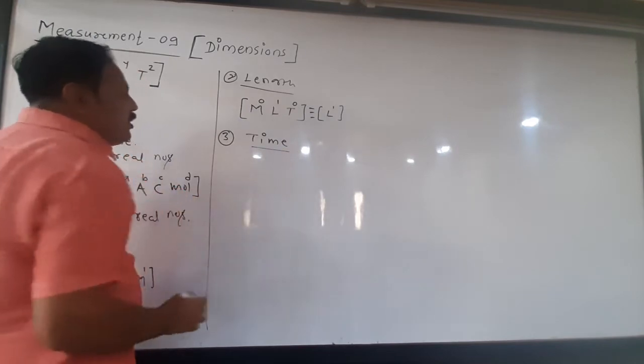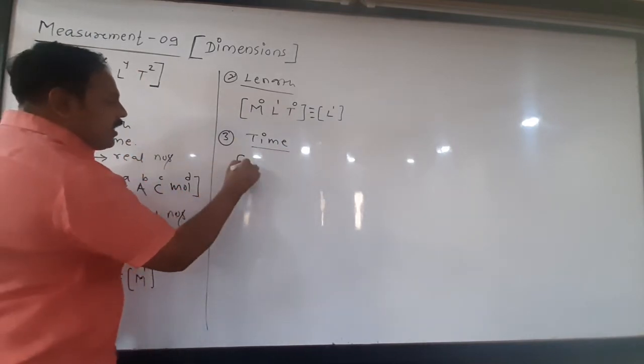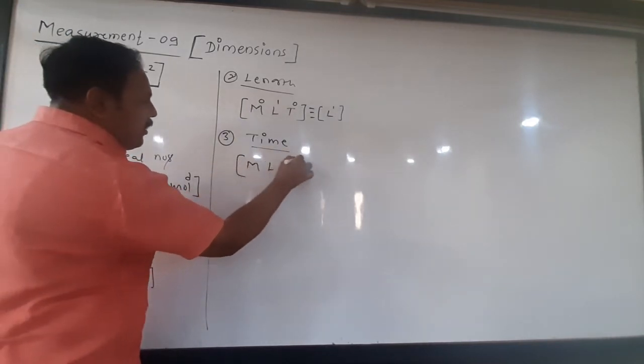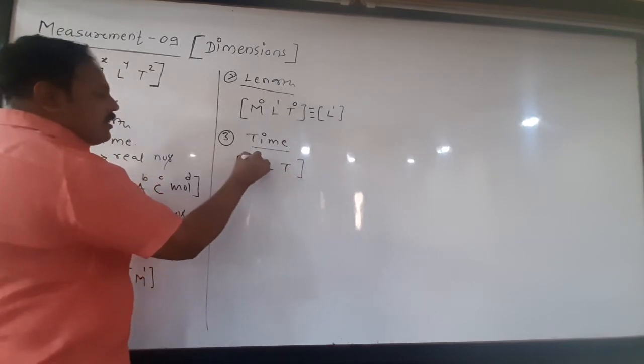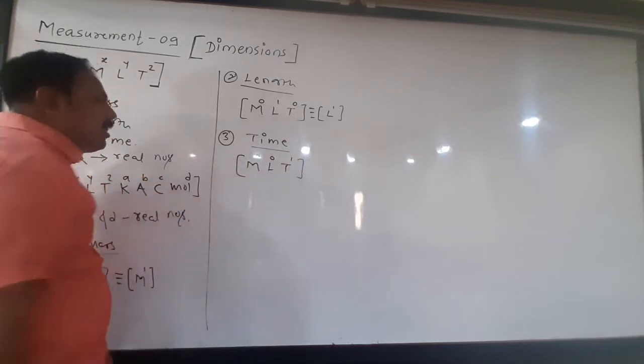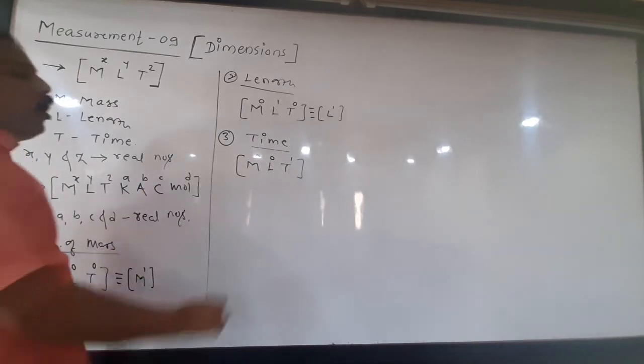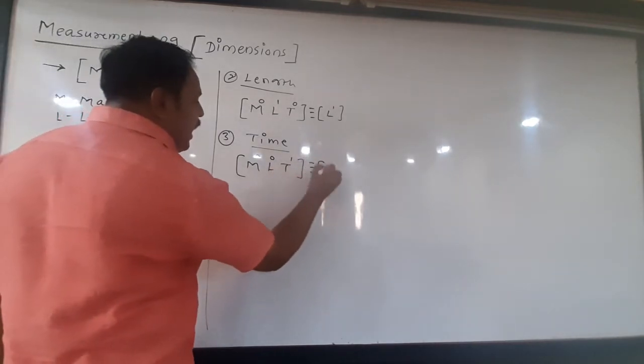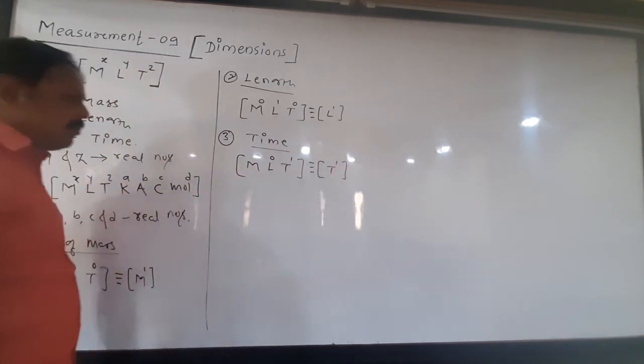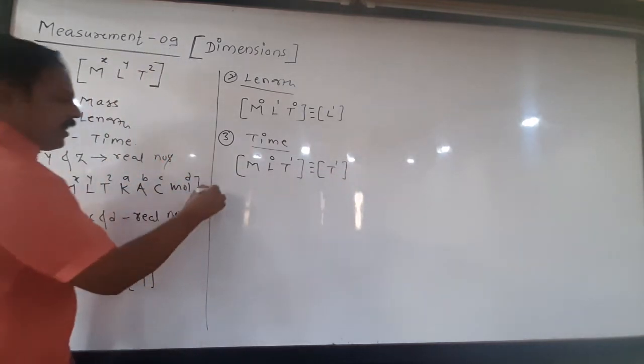Next, what are the dimensions of time? Again, it consists of a square bracket M, L, T. So time is there. No mass, M0, no length, L0. Time is there. But what is the power? Only a single time is there, meaning T raised to 1. See here.